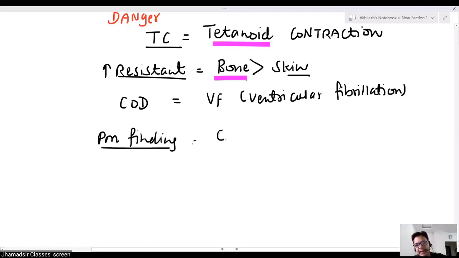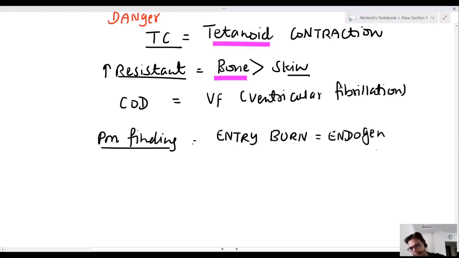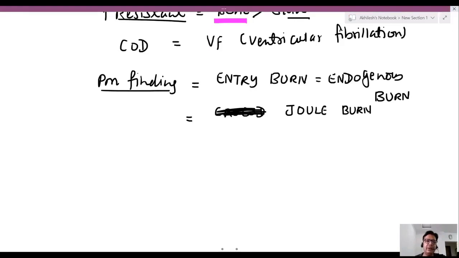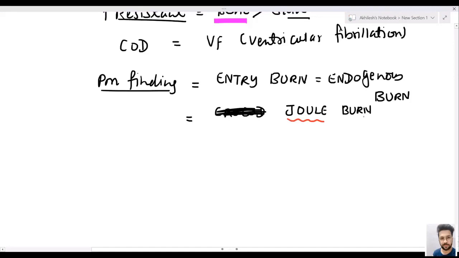The entry burn in electrocution is an endogenous burn, and this entry burn is known as Joule burn. This entry burn is an endogenous burn. This entry burn is known as Joule burn.